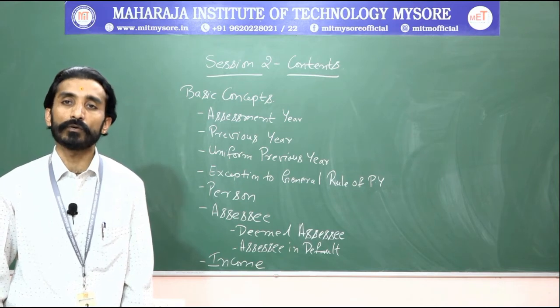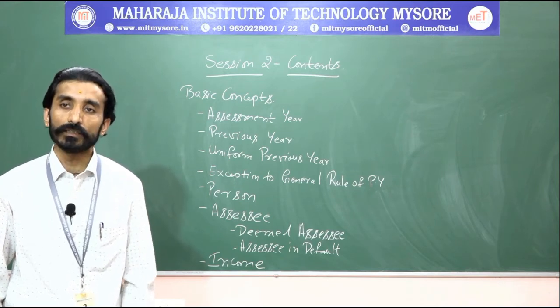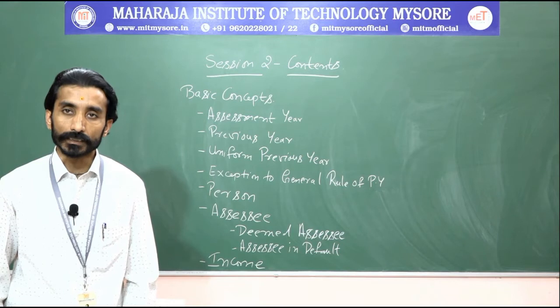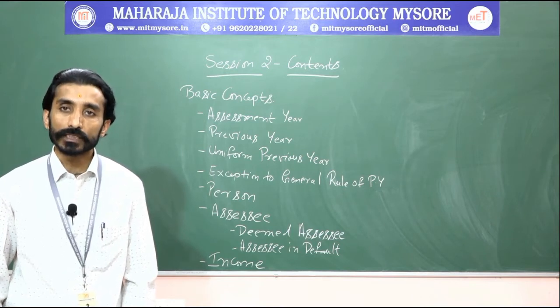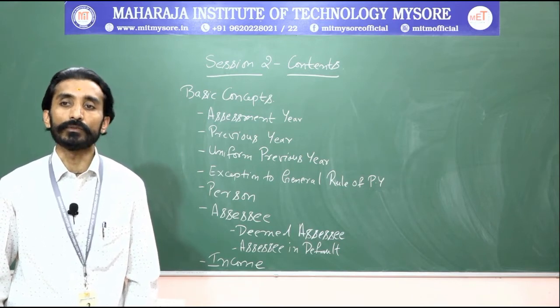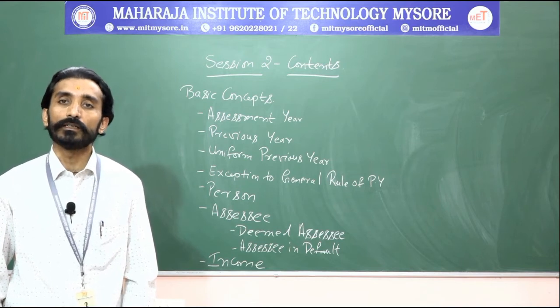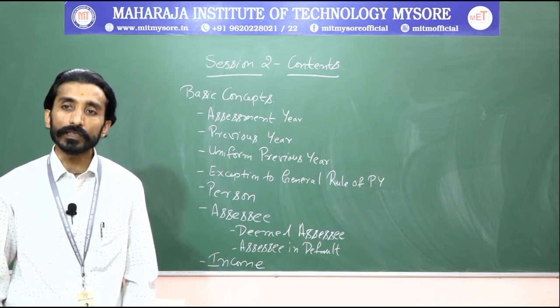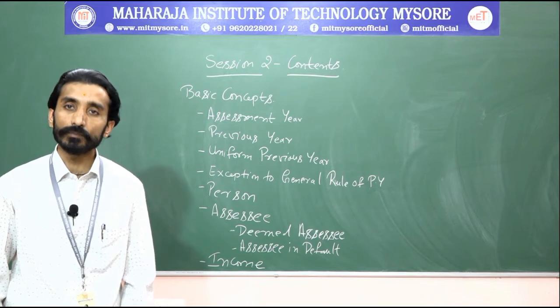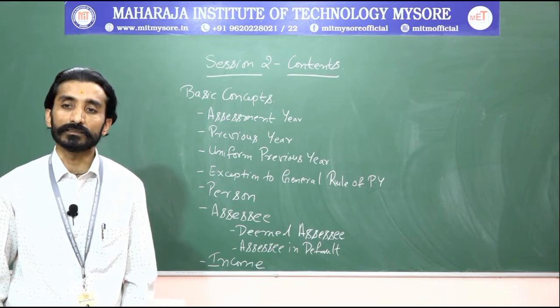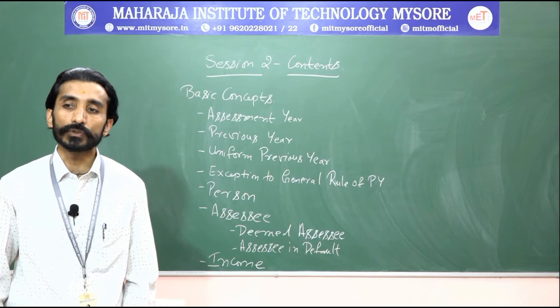Which are those above categories? An individual, a HUF, a company, a firm, an association of person or body of individuals, a local authority. If anything is not falling under all these, that will come under your last person, that is every artificial judicial person.